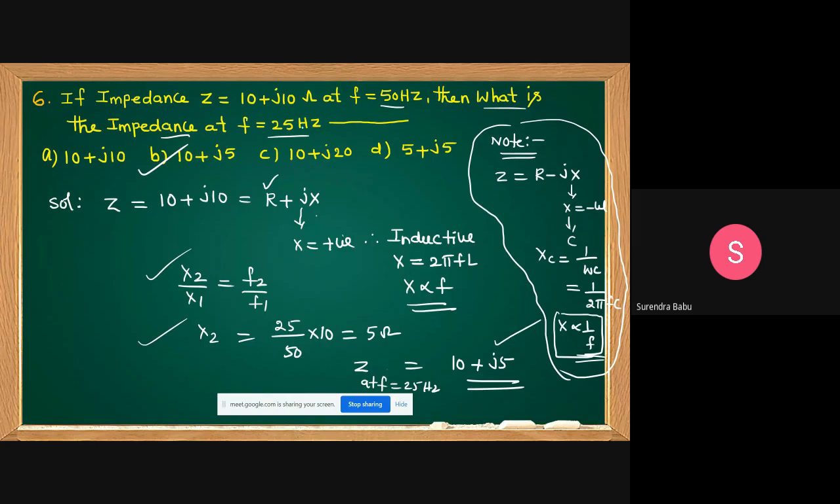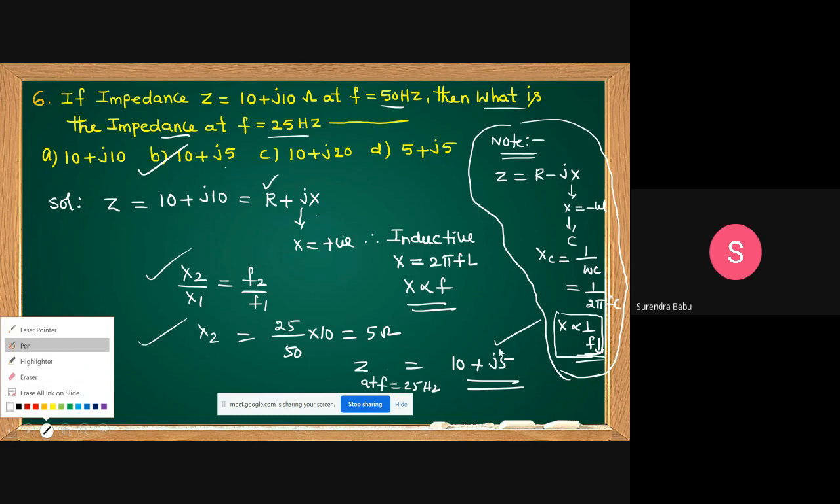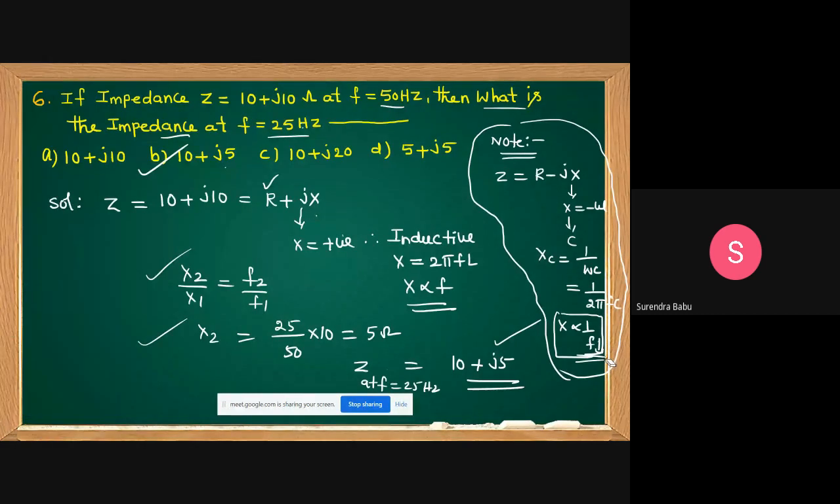Here, if frequency reduces, reactance also reduces. But in this case, if minus is given and the frequency reduces, we get more, that is, reactance increases. If frequency reduces, reactance increases. Okay, that is the point to remember. Clear, sir? Any doubt?